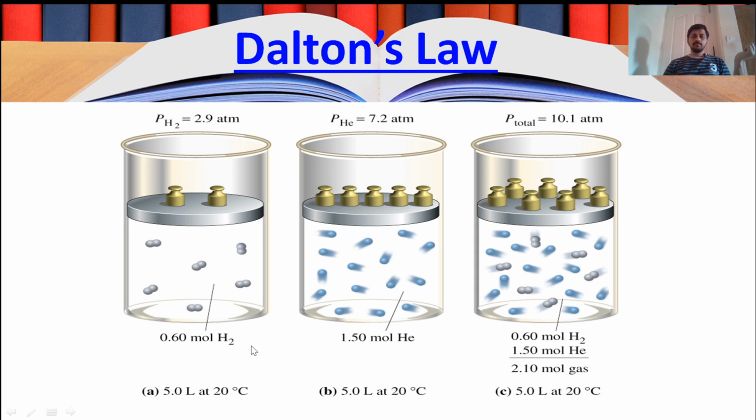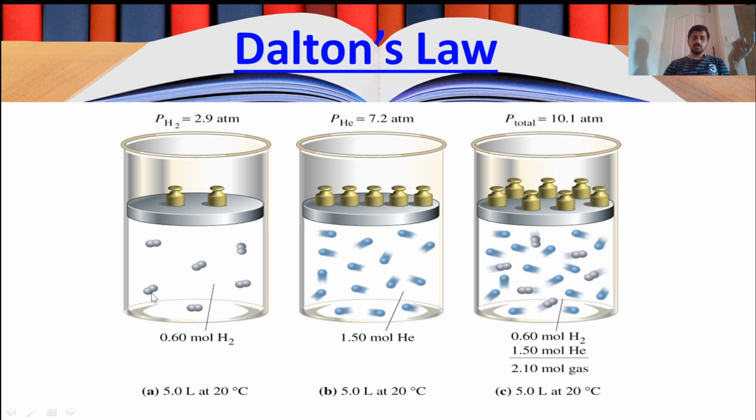You can see here all these three figures contain the same volume with different gases. Okay, so here it is 5 liter at 20 degrees Celsius. Again here it is 5 liter. Again it is 5 liter.